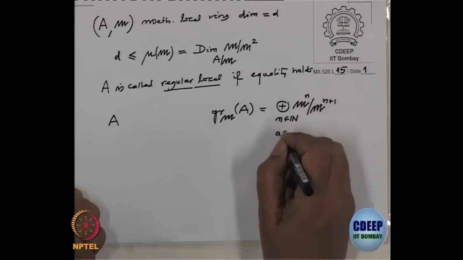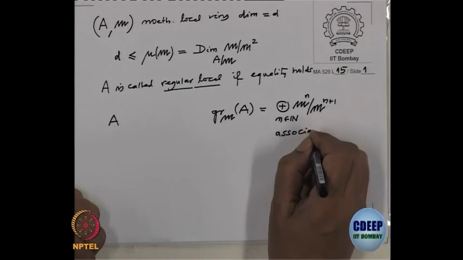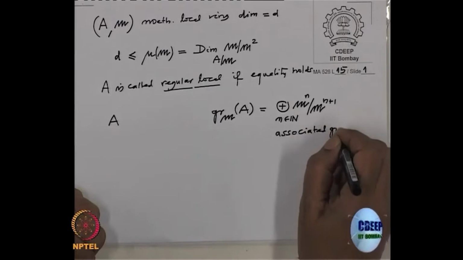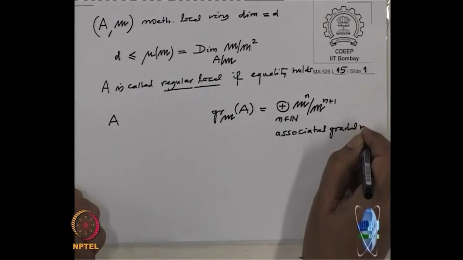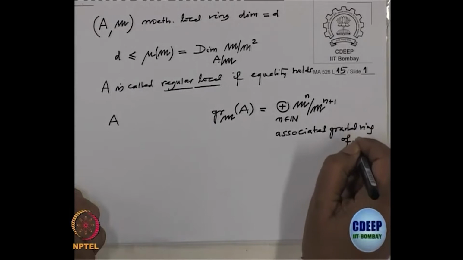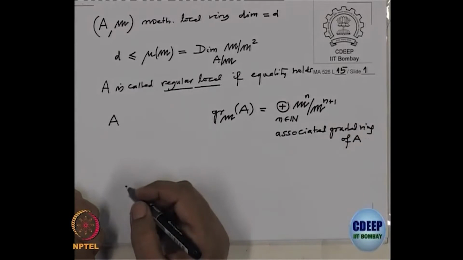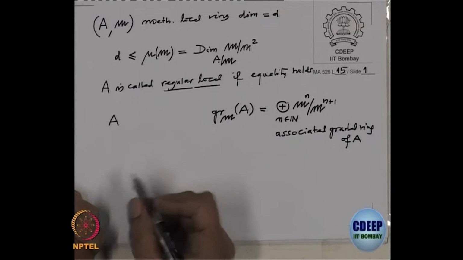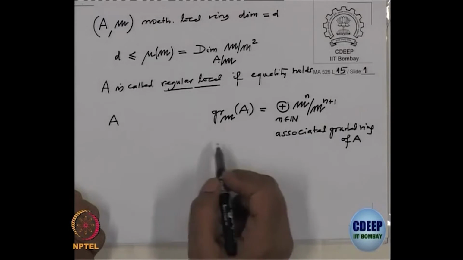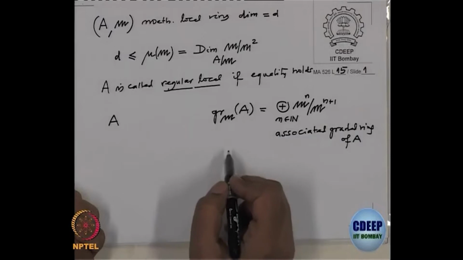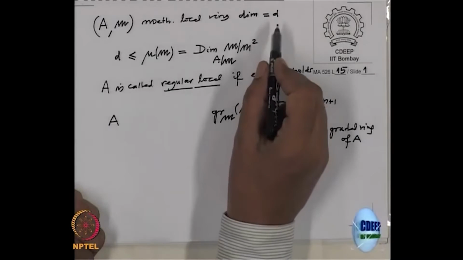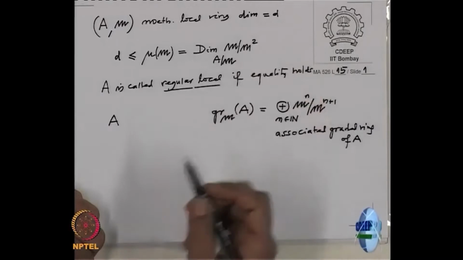This is called the associated graded ring of A. And last time we have seen that regularity of the local ring is equivalent to the associated graded ring being a polynomial algebra, obviously in d variables.